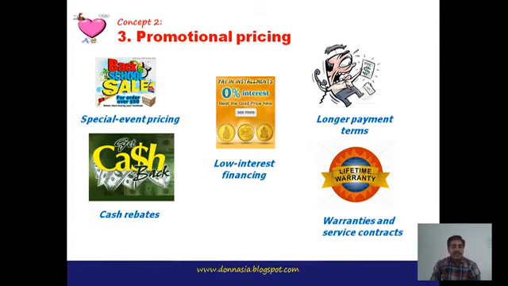Service contracts include providing free service for a particular period of time or at a very low charge, like this. So these are the different price adaptation strategies adopted by companies for promotional pricing, like this.